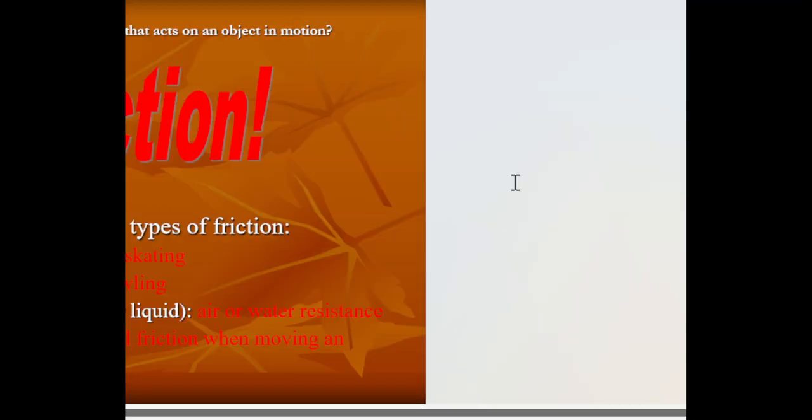One is sliding friction, like ice skating. The second one is rolling friction, that is bowling. The third is fluid friction, that is air or liquid, air or water resistance. The fourth one is static friction, that is the initial friction when moving an object.